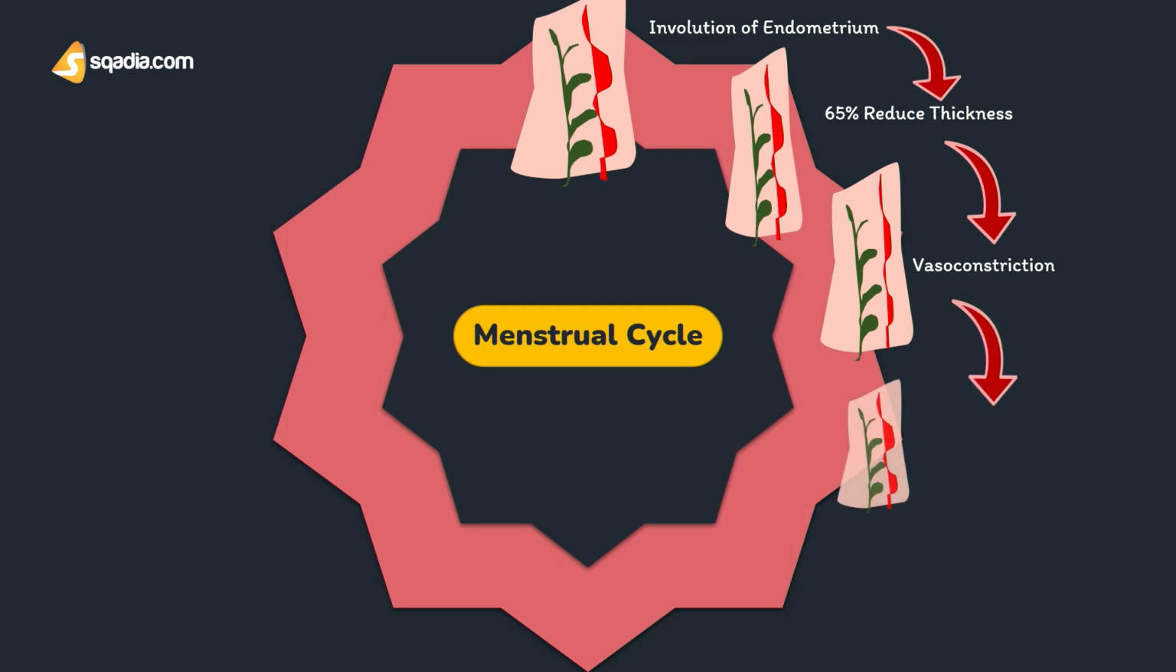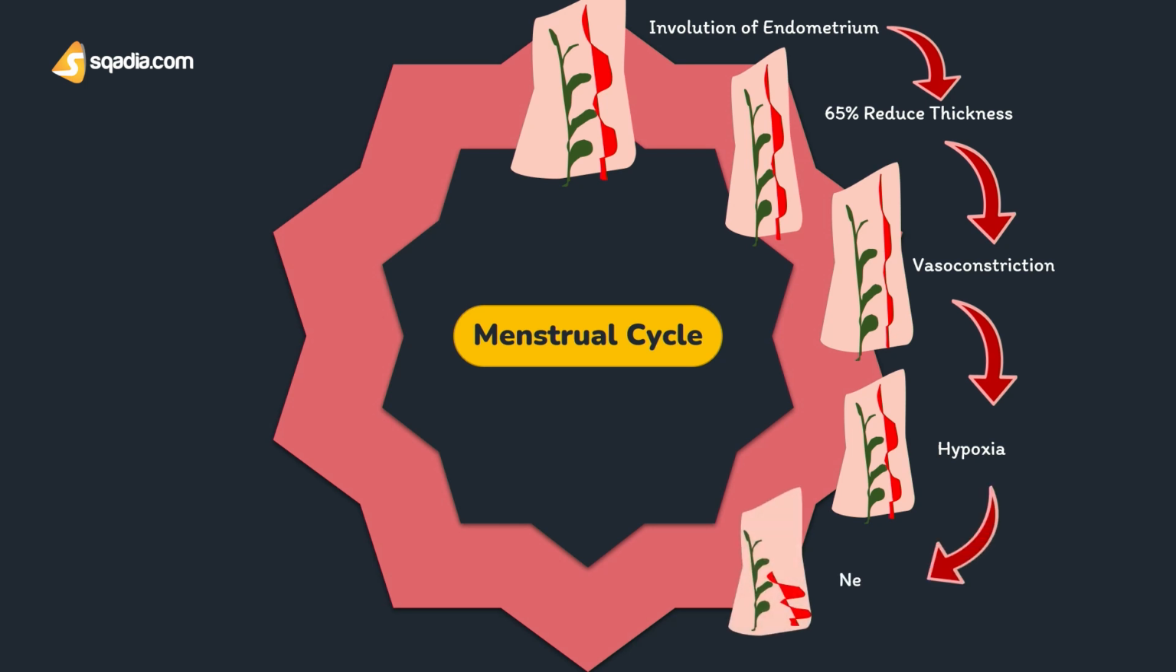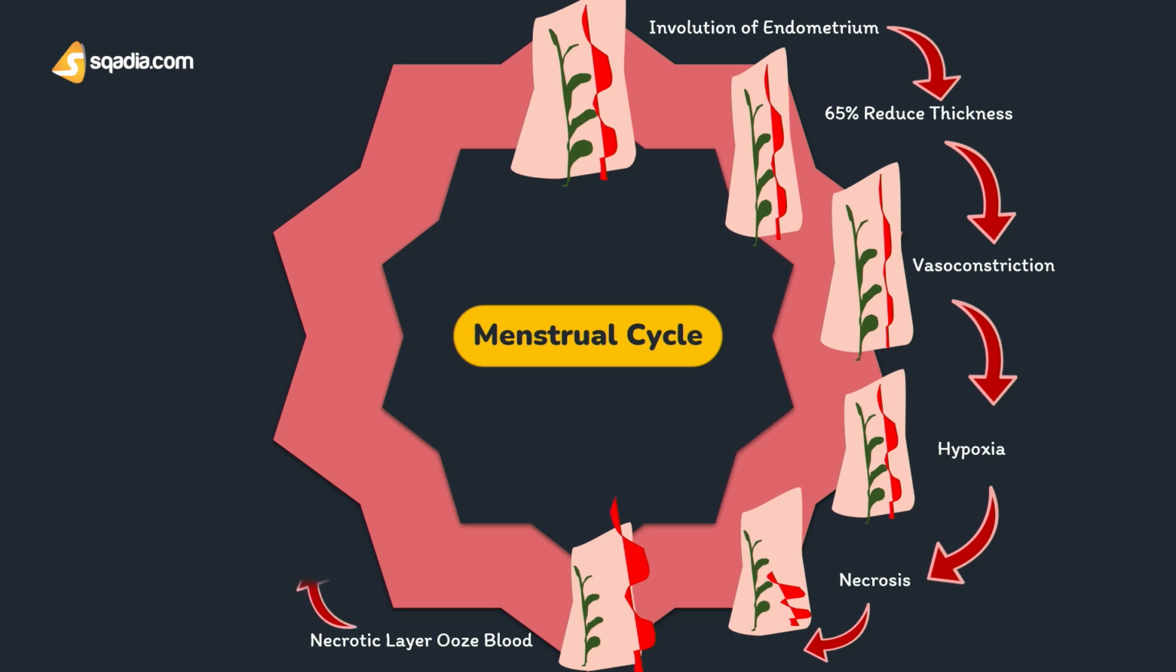This vasoconstriction is going to lead to severe hypoxia of blood vessels. This hypoxia is going to lead towards the necrosis of the tissues and rupture of blood vessels. And this is going to lead towards the oozing of blood out of the endometrium. The outer layer of the necrotic endometrium is separated and passed out along with the blood. This process is going to continue for 24 to 36 hours.